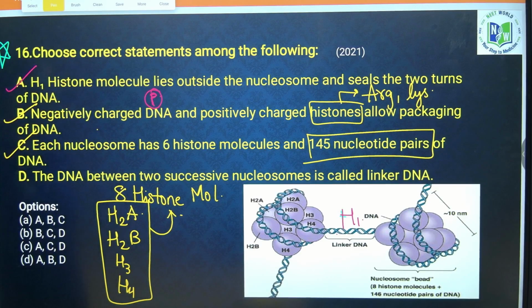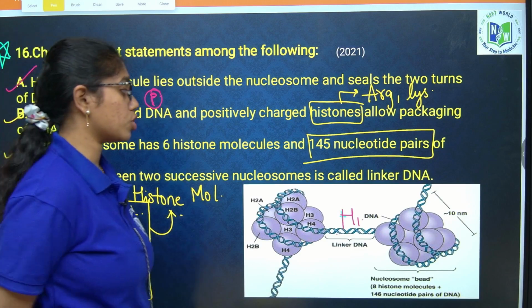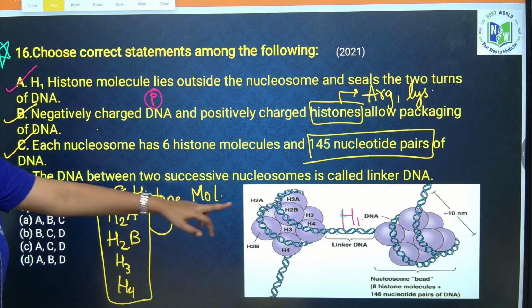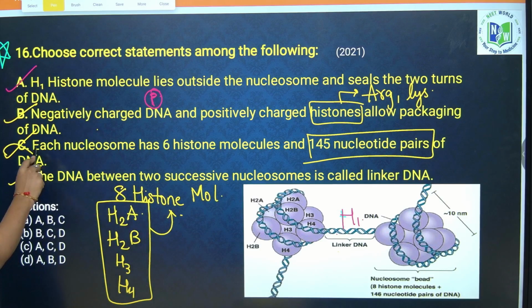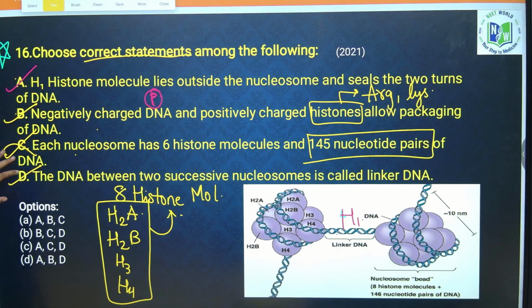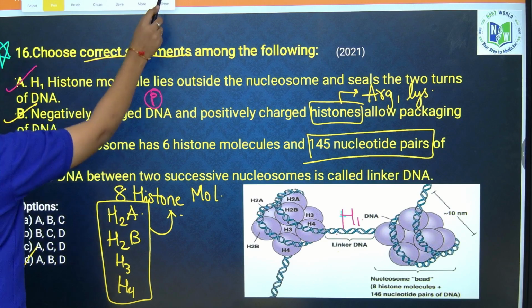The DNA between 2 successive nucleosomes is called linker DNA, which is also called H1 linker DNA. True. So, which is the wrong statement? C. What are the correct statements we need to take? A, B and D. Option 4 is your correct answer.